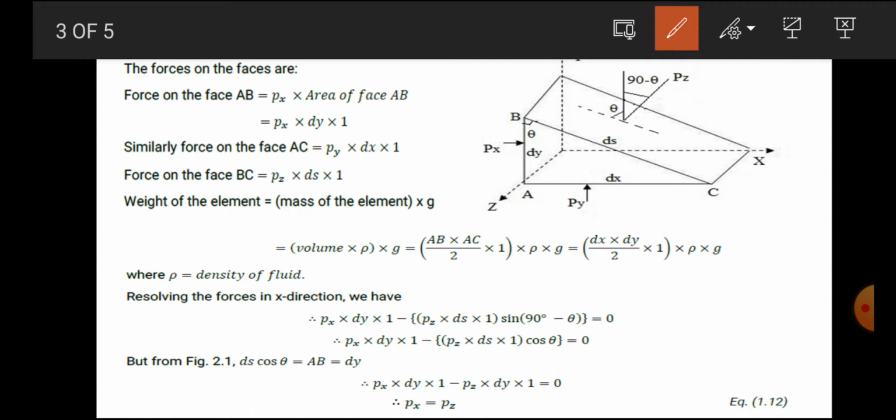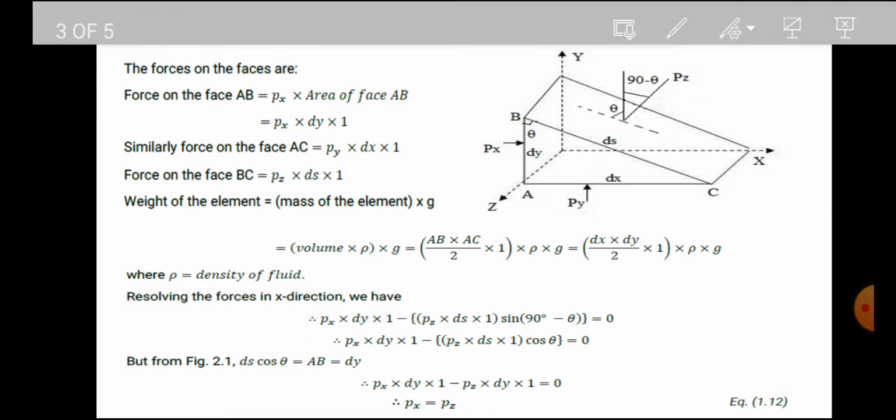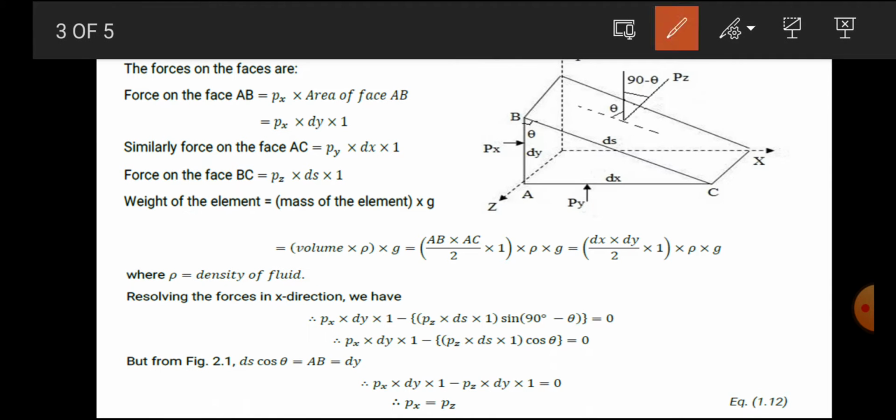Now from the figure we put the value of ds cos theta is equal to ab. How does it come? You can see here, I already told you that this angle is 90 and that angle is theta, so we can say that this angle is 90 minus theta. Now we consider this vertically. So how will it be considered? We consider it vertically, so at that time ds cos theta is equal to ab.